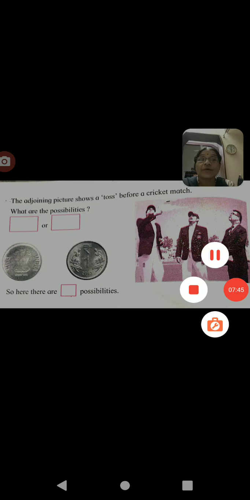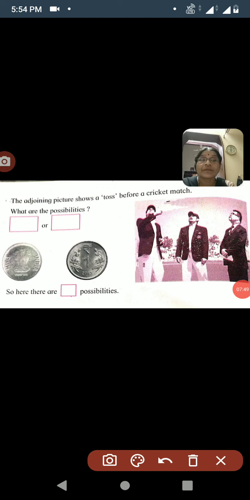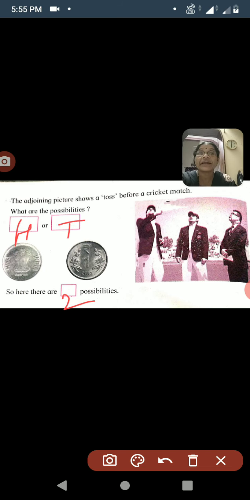Means we have to take head and tail. These are the two possibilities. In this box we have to fill in the two possibilities, and in the above boxes we have to fill in head and tail: H for head and T for tail. And this is the first activity sheet given in your textbook.